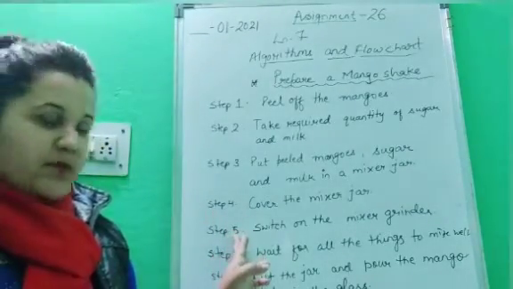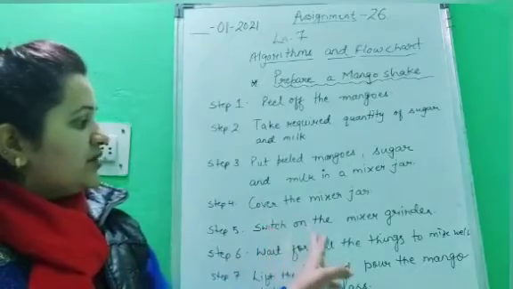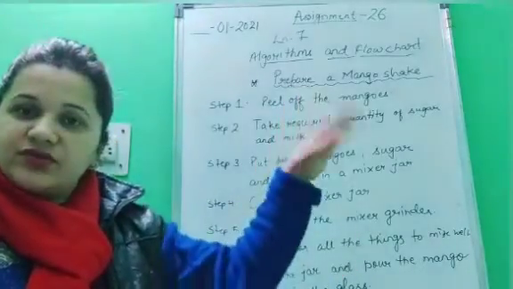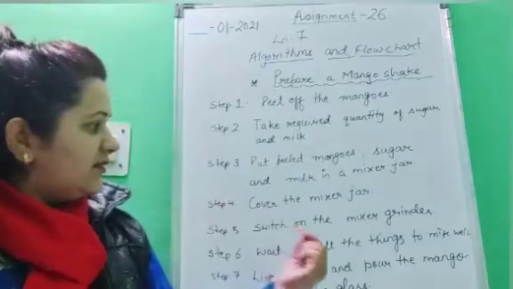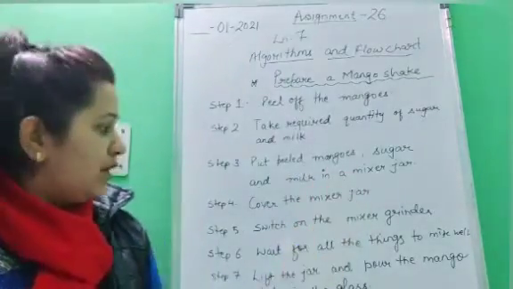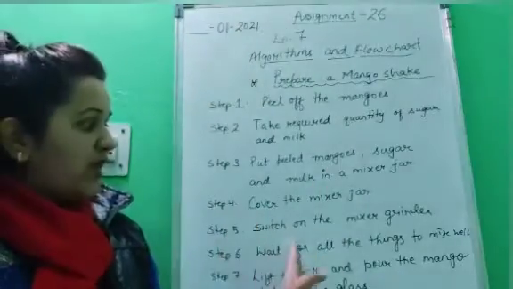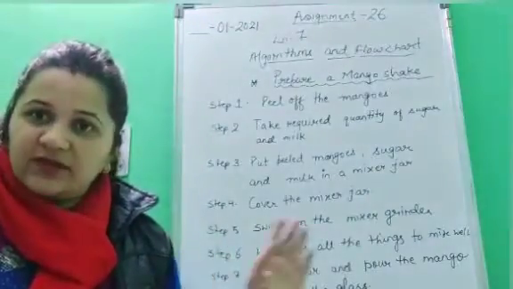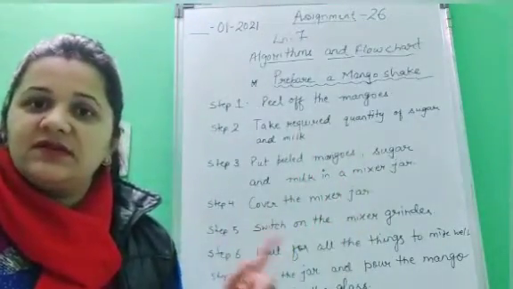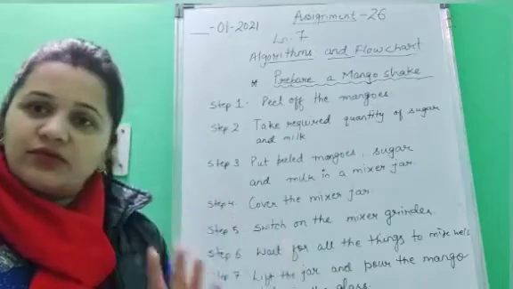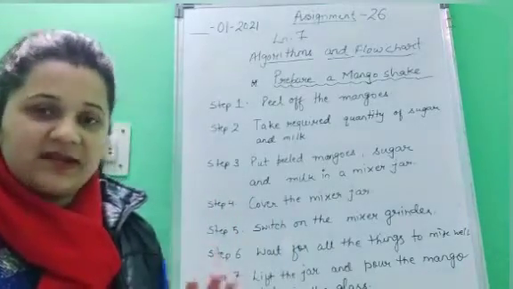Next, step number 5, switch on the mixer grinder. You would switch on the button and then the mixer grinder will complete its work. Step number 6, you have to wait for all the things to mix well. That work is of the mixer grinder, that will mix all the contents very well. You would have to wait till that time.